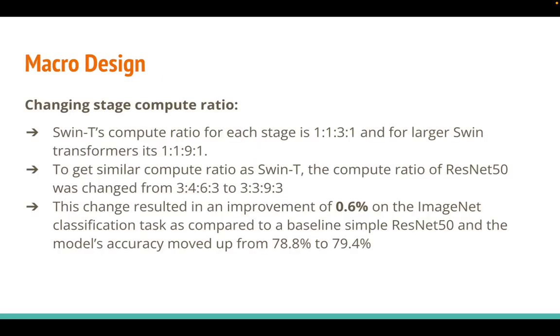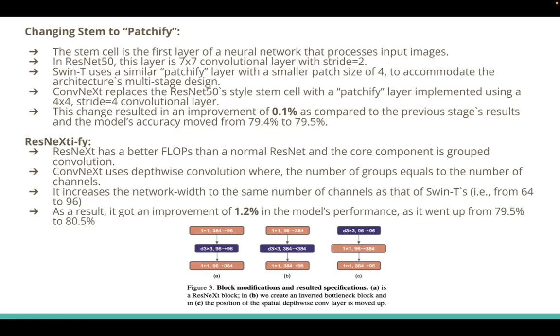Macro designs. First, changing stage compute ratio. The authors decided to change the stage compute ratio of ResNet 50 from 3:4:6:3 to 3:3:9:3. This change resulted in an improvement of 0.6% on the ImageNet classification task as compared to the baseline, and the model's accuracy moved from 78.8% to 79.4%.